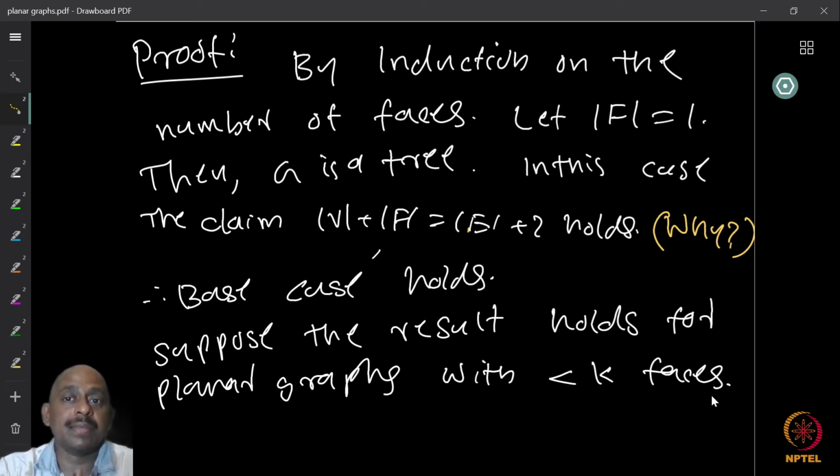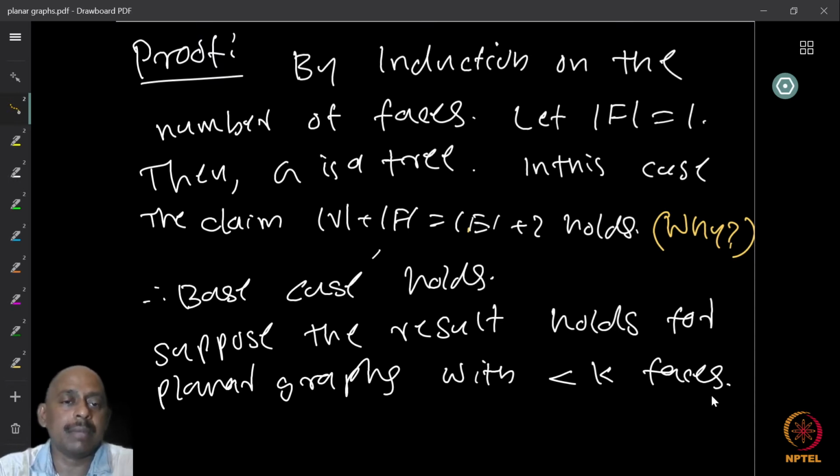So if the number of faces is equal to 1, when is the number of faces equal to 1 for an embedding on the plane? Only if there are no cycles. Because if there is a cycle, the cycle already separates the region into at least 2 parts. So when the faces are equal to 1, you cannot have any cycles. Therefore, the graph is acyclic, and since we are assuming the graph to be connected, the graph must be a tree. So when the graph is a tree, the claim is that the identity always holds.